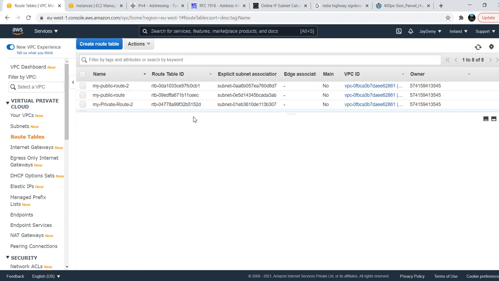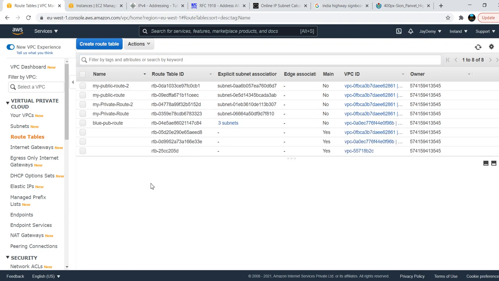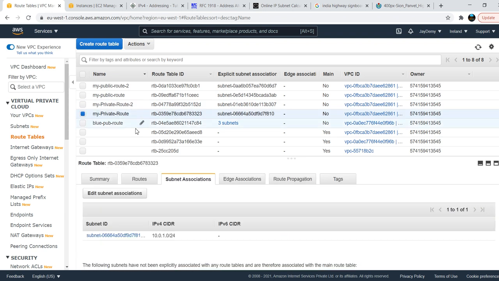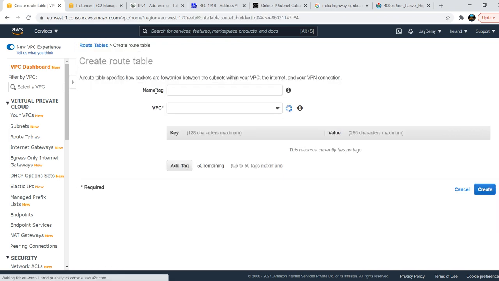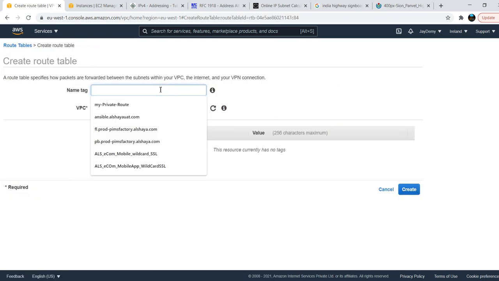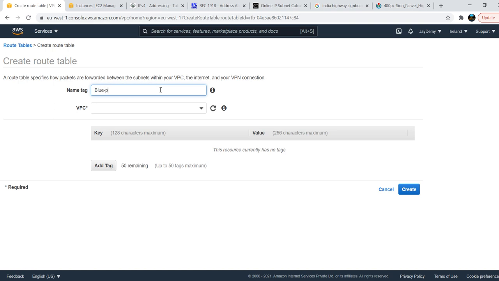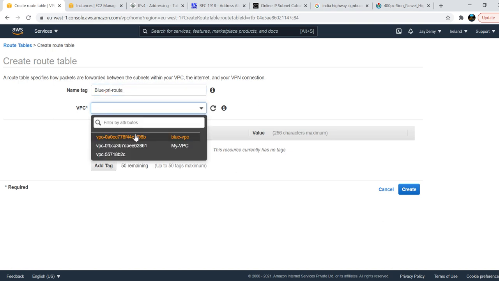I think I didn't create any private routing tables. I think I have created one. No, this is not the routing table actually. Yes, this is the private route I have created. There is only one public route, right? Yes, I will create another route for private. Blue private route, only one I'm creating. I'm choosing my blue VPC only.